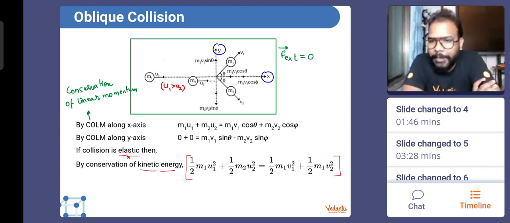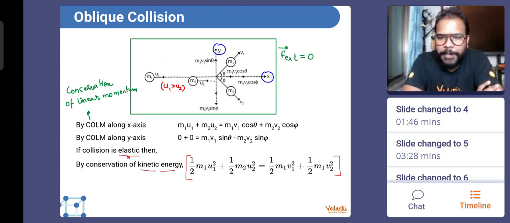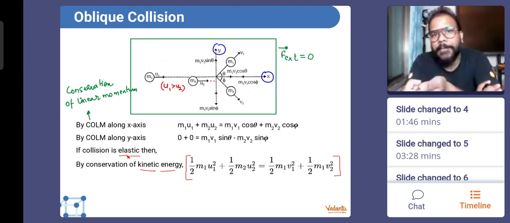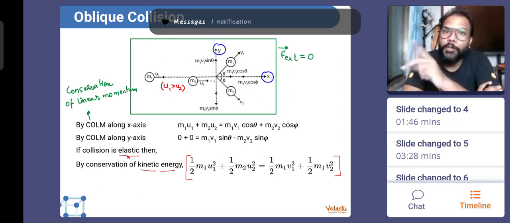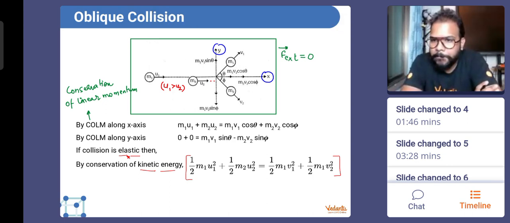So do forces change the direction in these cases? The bodies change the direction because of forces, definitely. Sir, can the case be vice versa, perpendicular? Yes, if the bodies are moving perpendicular to each other and they have equal mass, or rather, if the bodies after collision are moving perpendicular to each other, then we can definitely go back to the previous case and reverse the understanding. So we also have to apply the force concept. What is the force concept? I'll show you that also.